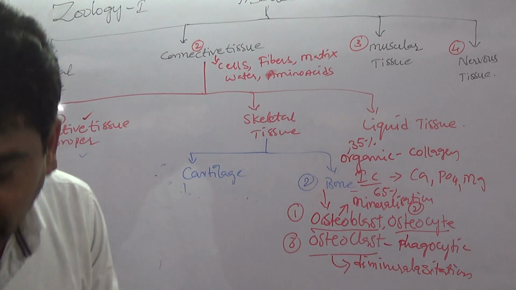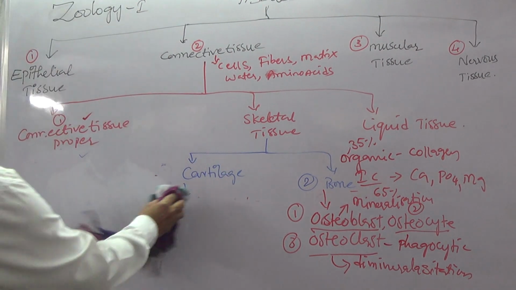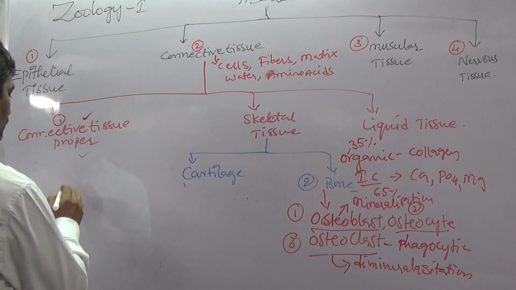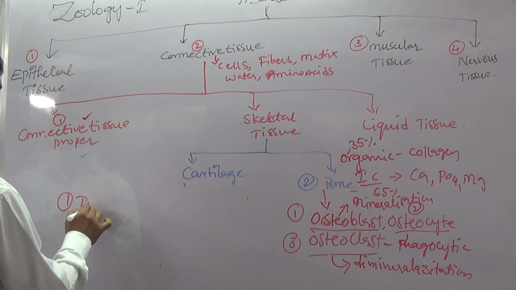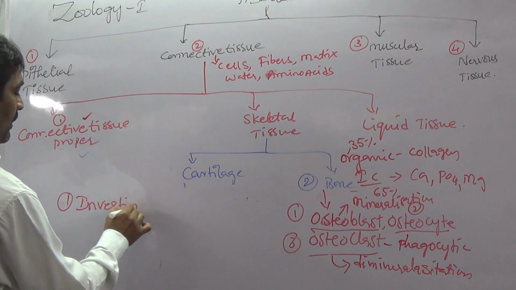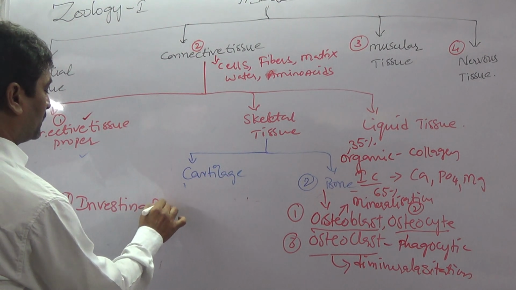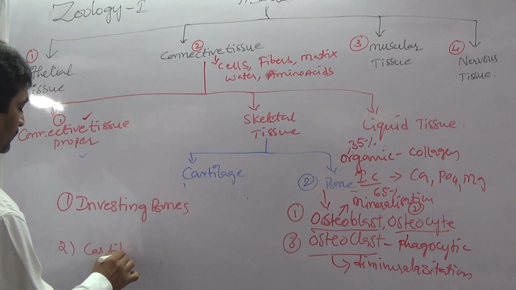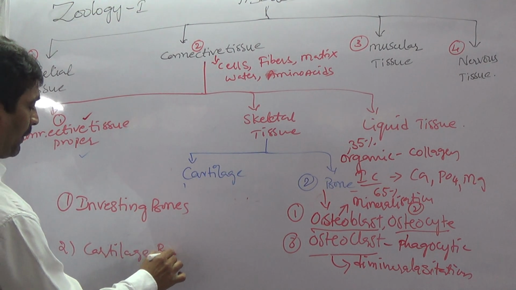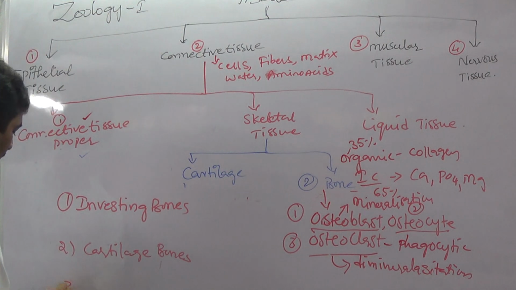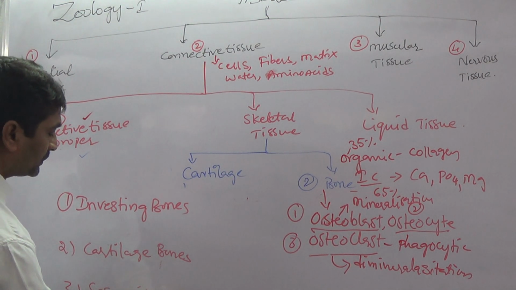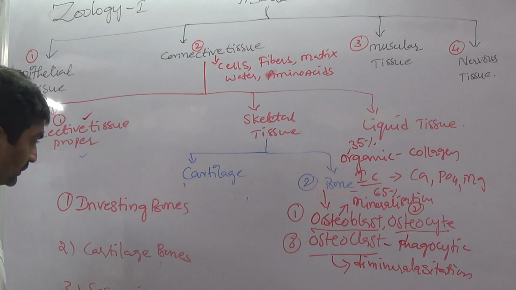So again, different types of bones are there in human beings. That is investing bones, as well as cartilage bones, and sesamoid bones, and visceral bones.